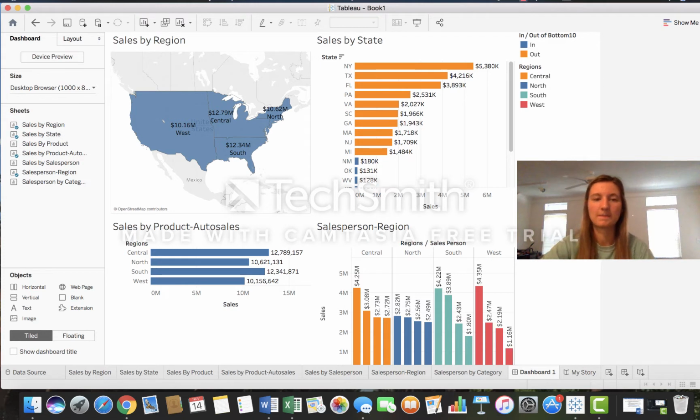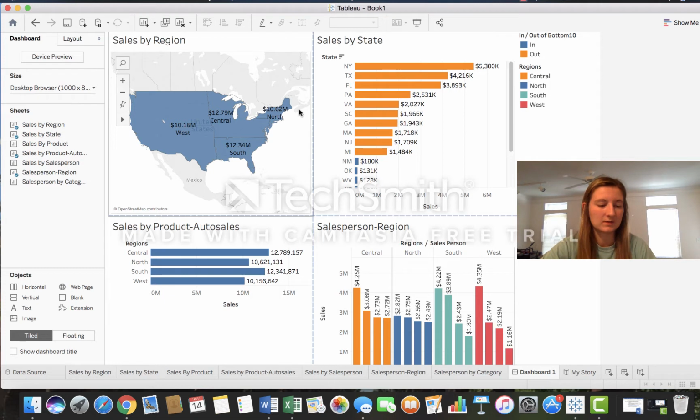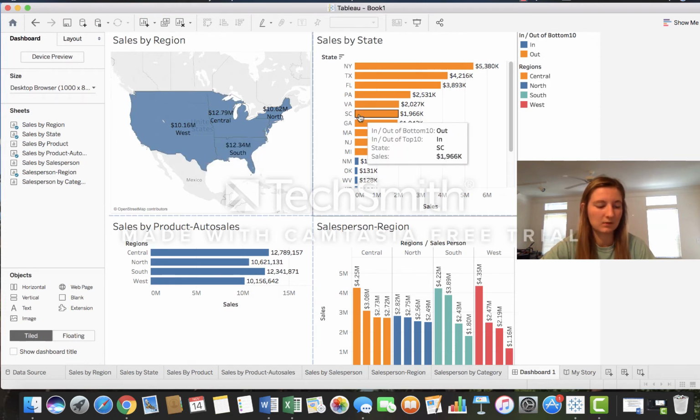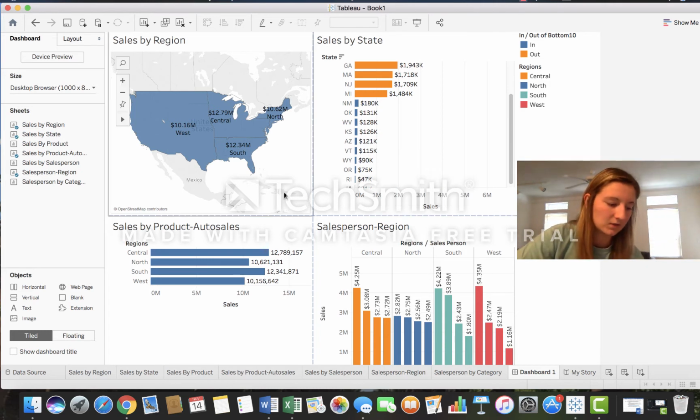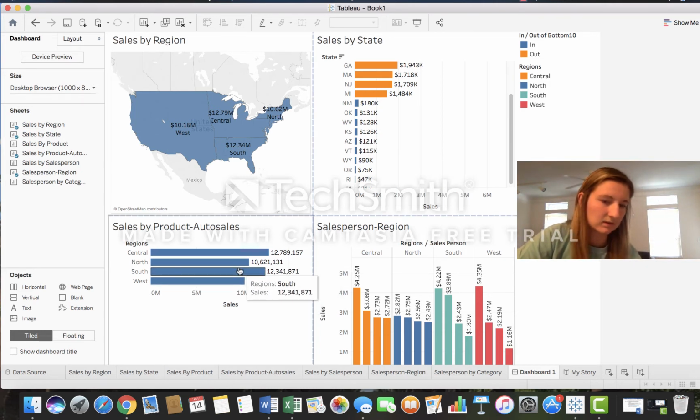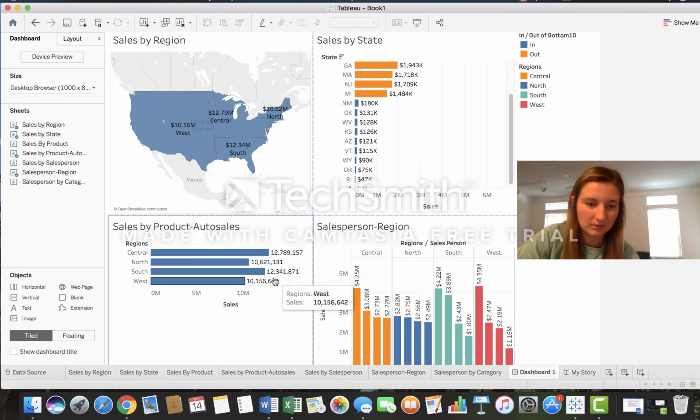So let's get started. I'll first show you my dashboard, which is a combination of 4 slides displayed in one so that they can be easily represented. From here you can see that I have the total sales across the country divided by region in the top left corner, so that's located up here. In the top right corner it shows a graph showing the top 10 and the bottom 10 states in insurance sales. In the bottom left corner it shows a breakdown of just automobile insurance sales divided up by region. So you can see the regions over here and the total amount is over here.